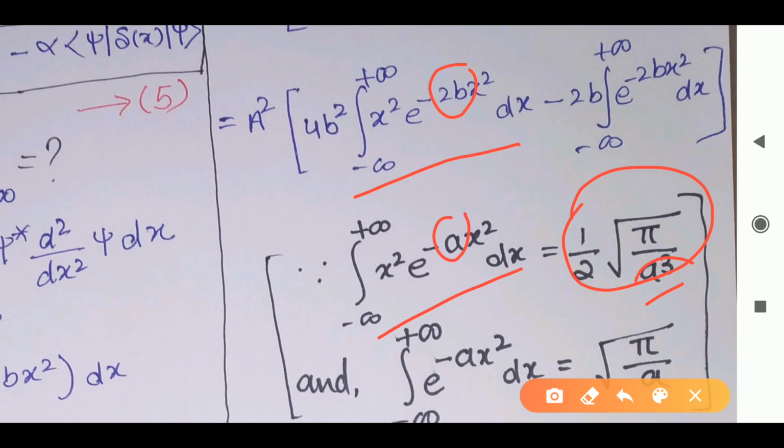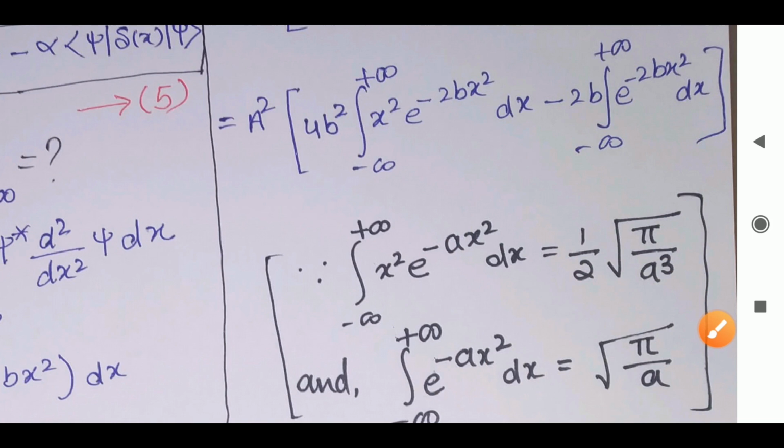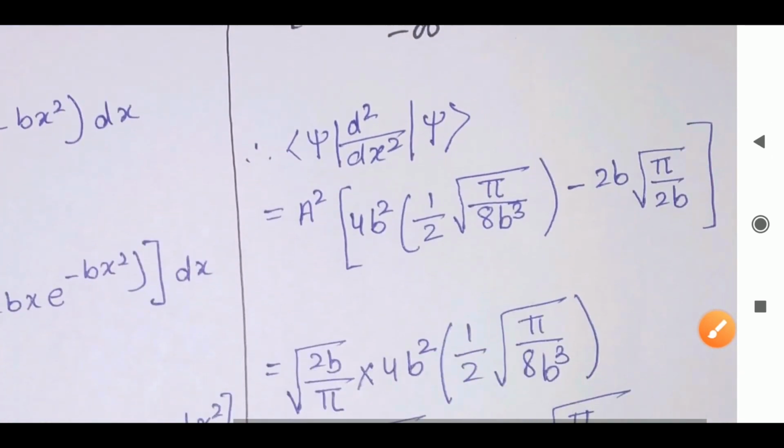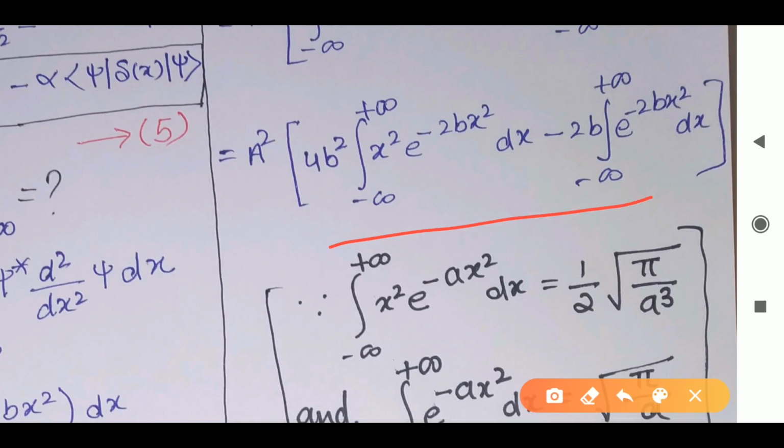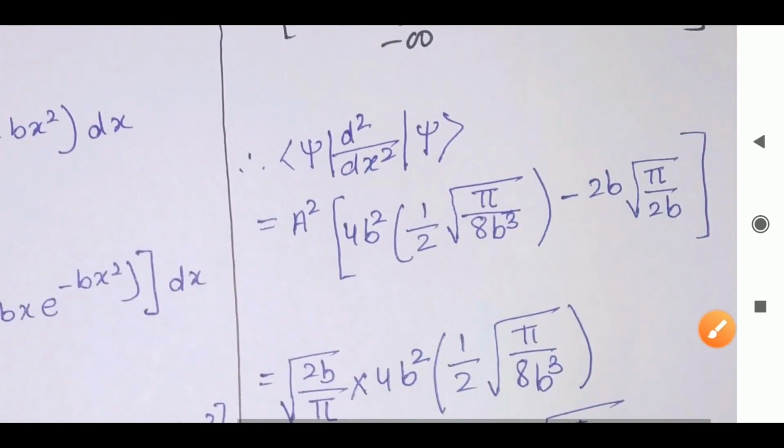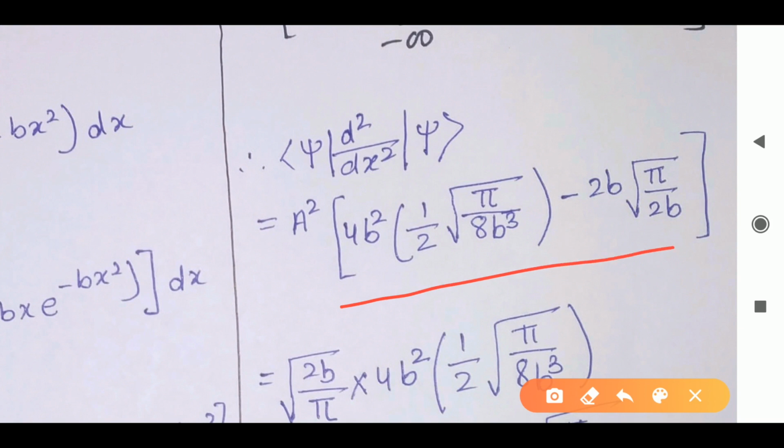That means instead of a cube, what will I get? 2 cube and b cube, that is 8 into b cube. And here, this is similar to this, so instead of a I will write 2b, that is root over of pi divided by 2b. Now I will substitute all these values in this equation. So what I'm going to get is this. In the first term we will get this, and in the second term we will get the second integration term.